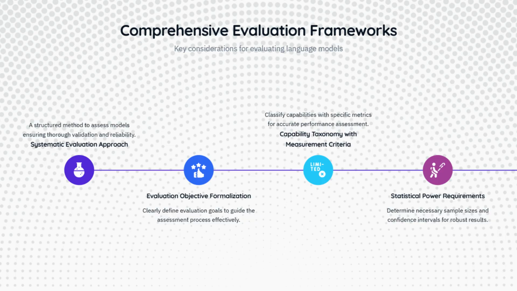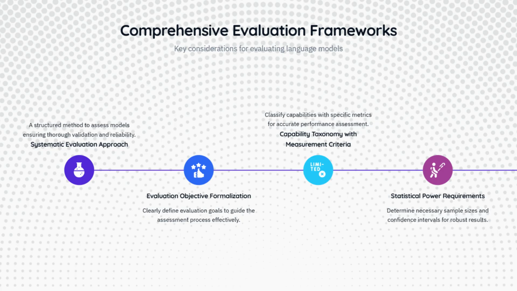Having explored individual evaluation dimensions, let's now examine how to integrate these into comprehensive assessment frameworks that systematize the evaluation process. Evaluation objective formalization forms the foundation of rigorous assessment. We begin by defining a capability taxonomy, with specific measurement criteria for each dimension. Precise definition prevents the moving goalposts that plague informal evaluation.